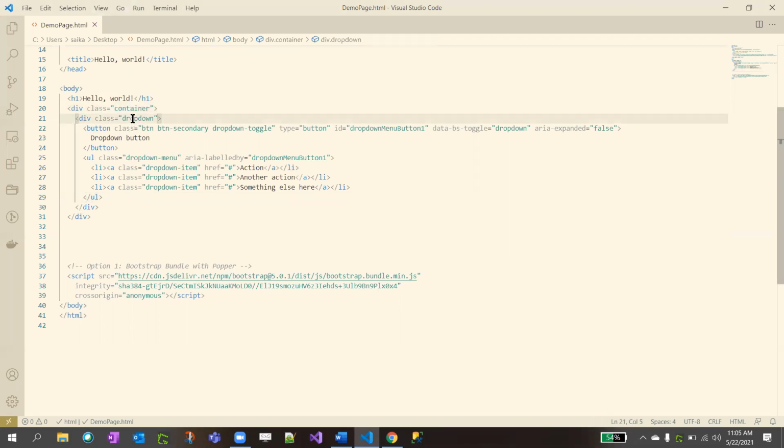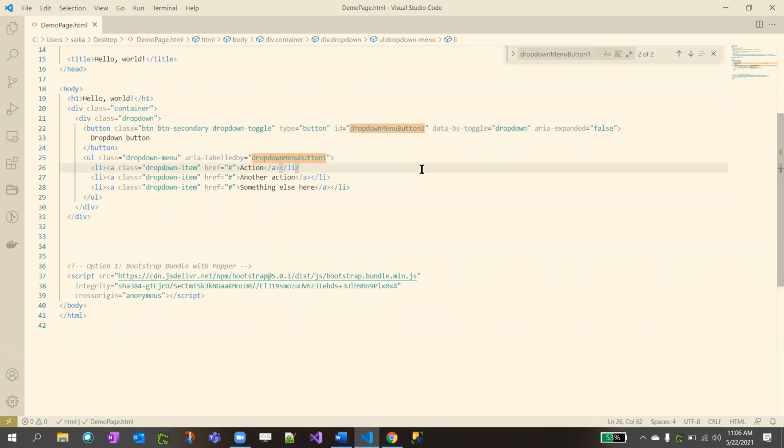So the syntax is class equal to drop down, and we are defining the button. And when we click on the button, there is a data BS toggle. It's an attribute given by Bootstrap. We need to define the ID actually, ID and these two things. When we give the ID, this ID, this ID, and this ID should match. These two things should match for this list to be triggered. If you don't give the ID matched, the drop down will not open.